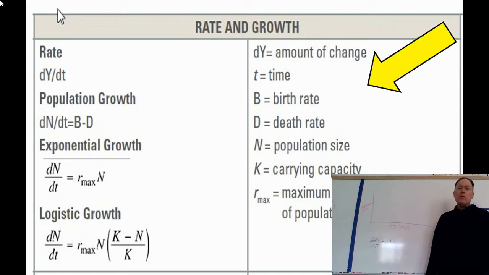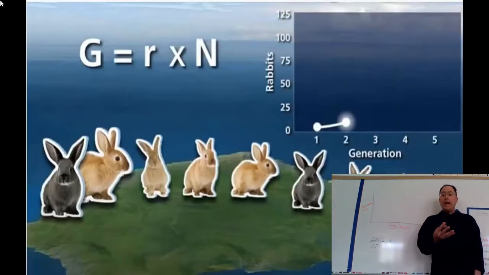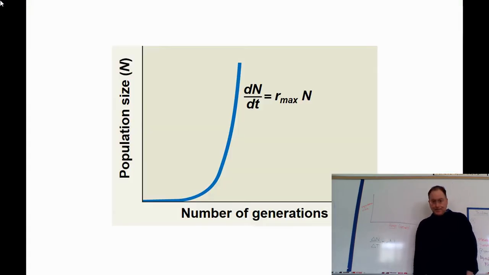I had you watch a movie on bunnies now twice, and all of these concepts are gone over there. And what I like about this movie too is that they also talk about some of the reasons for density dependent and density independent growth in populations. There are things like resource availability or waste buildup or space or things like that, which is the reason why we don't have bunnies that cover the earth, essentially.